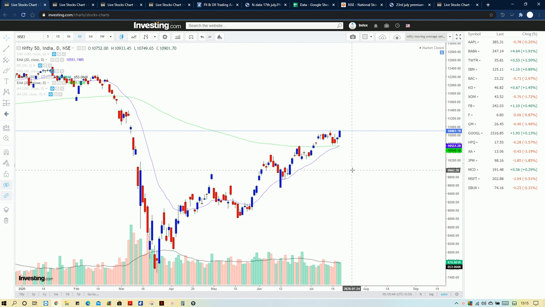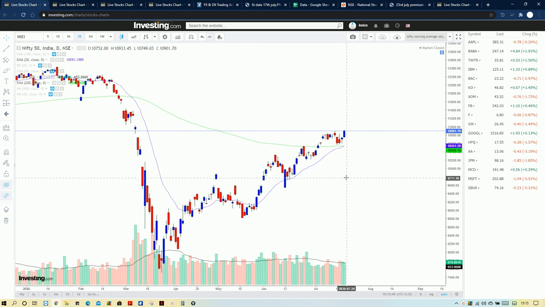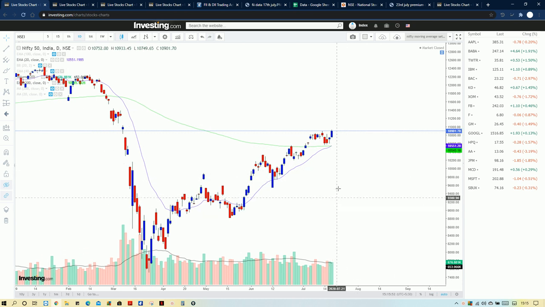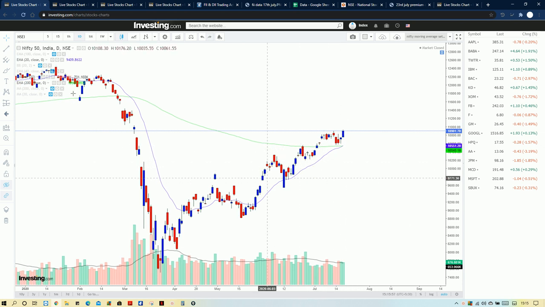But the important thing we need to note is that this setup is giving a bullish signal, but the volume needs to be consistent for a further up move. As of now the volume is confirming an up move, and this setup is giving a solid bullish signal.